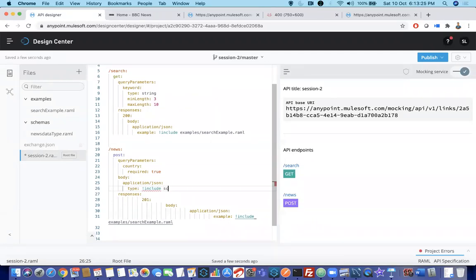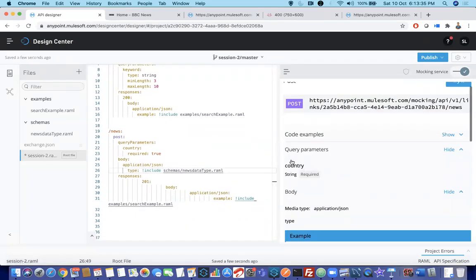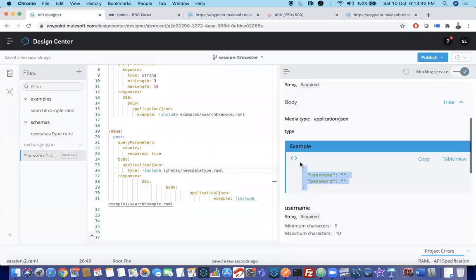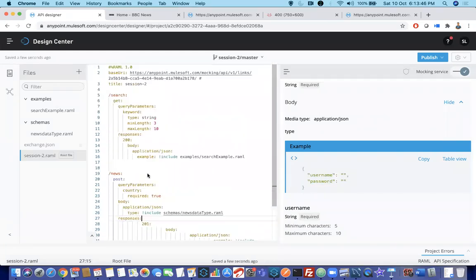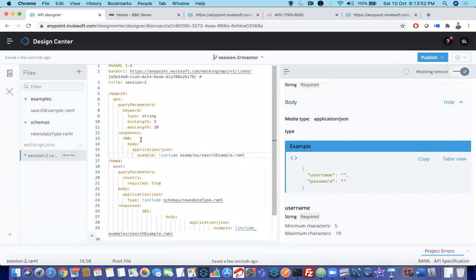What is the folder name? Schemas. What is the name of that file? News data type.raml. Once I have written that, if you click on post, you can see your body is appearing over here, right? Username and password. So this is how you have to use it when you are defining. Now see how simple it is. My main RAML file is looking shorter.